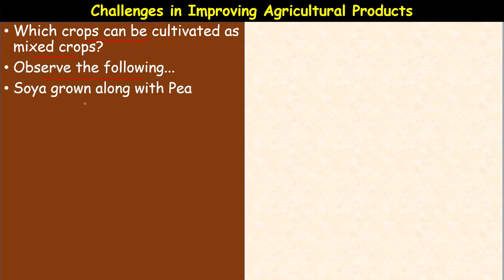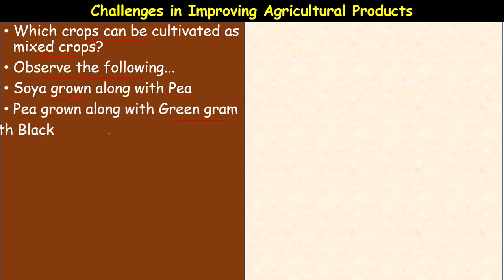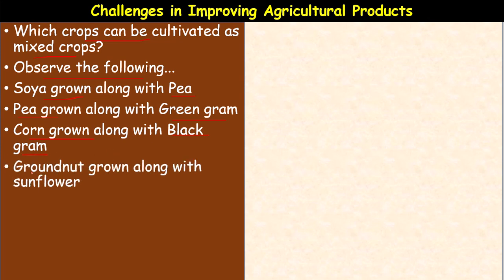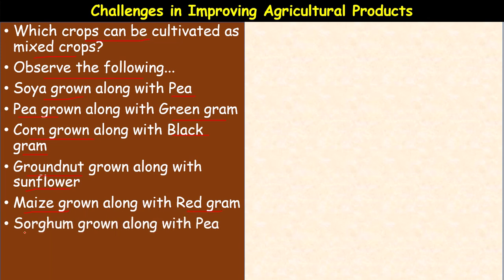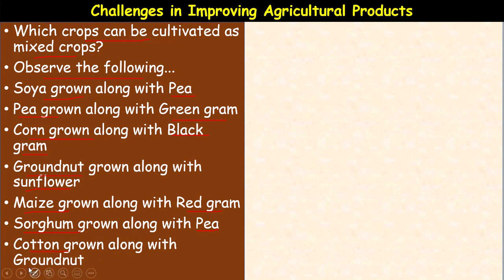Observe the following: soya bean grown along with pea, along with green gram, corn grown along with black gram, groundnut grown along with sunflower, maize grown along with red gram, sorghum grown along with pea, cotton grown along with groundnut. So, these are called mixed crops.